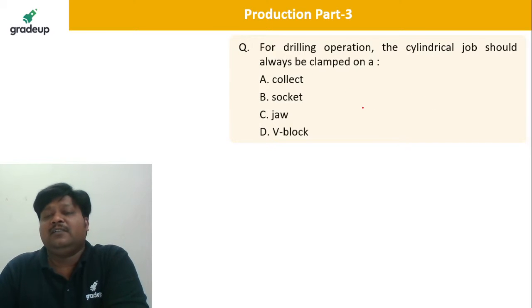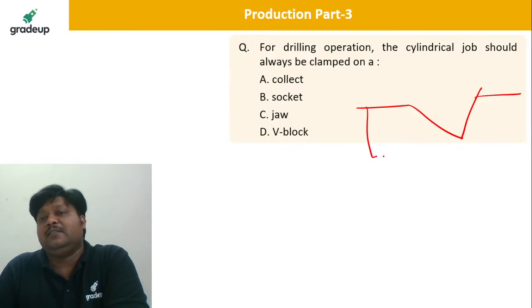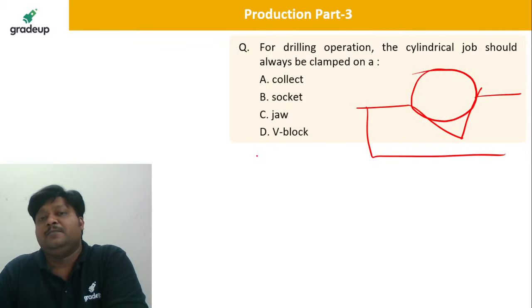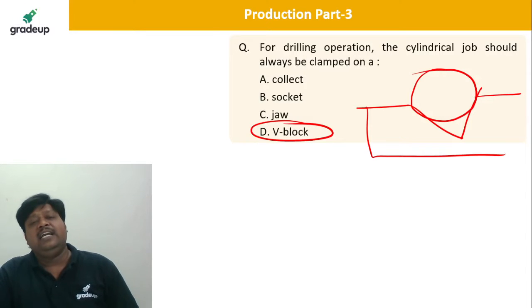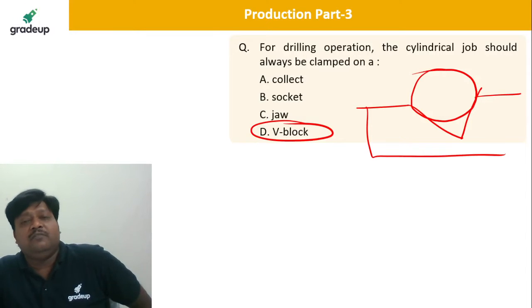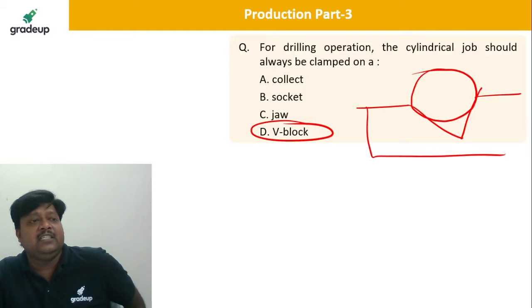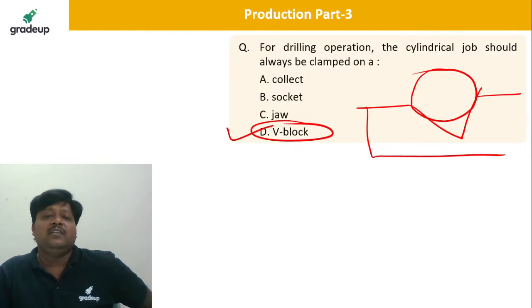Yes, it is generally held or clamped in the V block. That is a very simple question. Yes, V block is there. We always keep or clamp this cylindrical job in the V block. So V block is correct. Khadse, Mahesh, Arjun, it is D, V block.